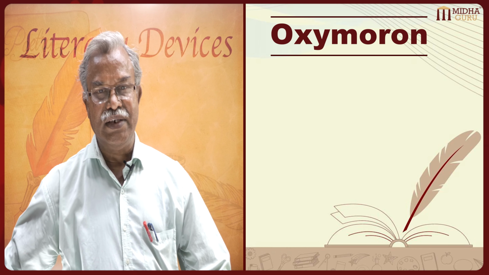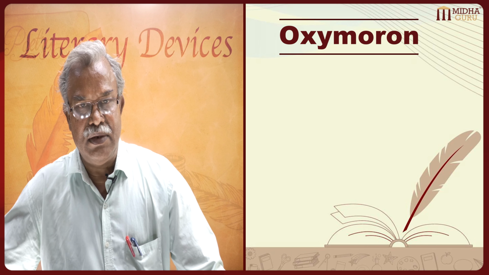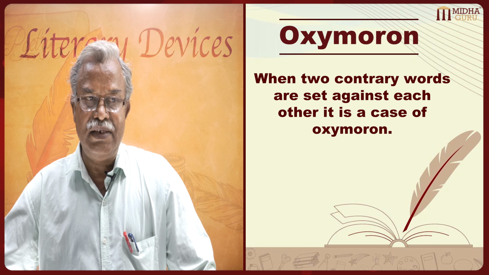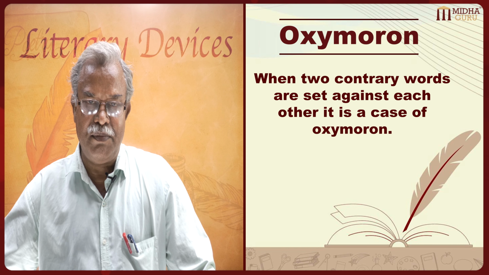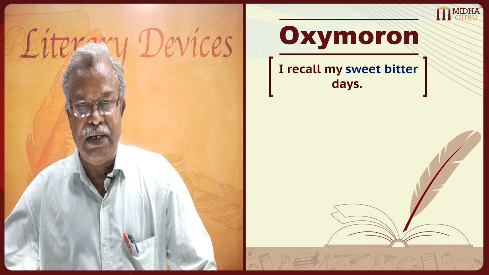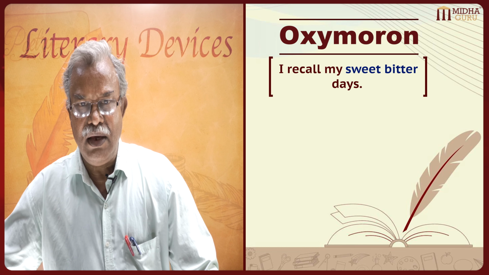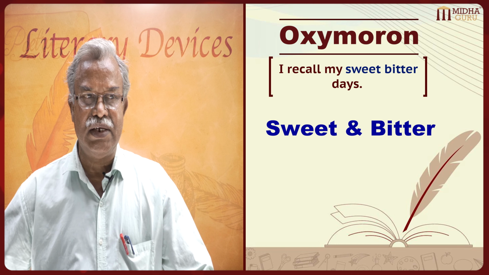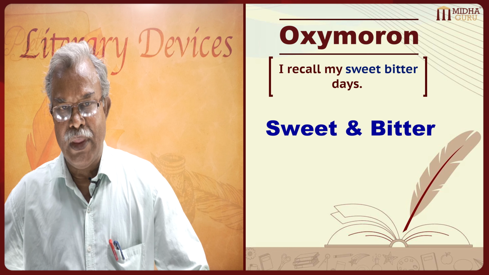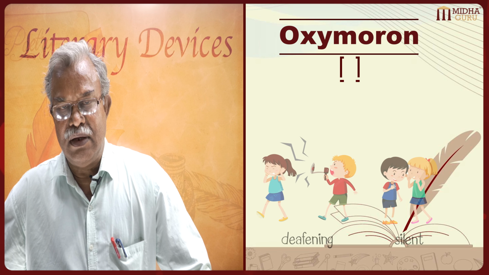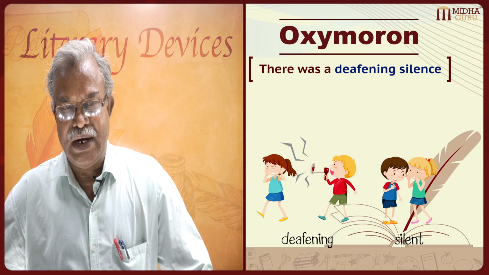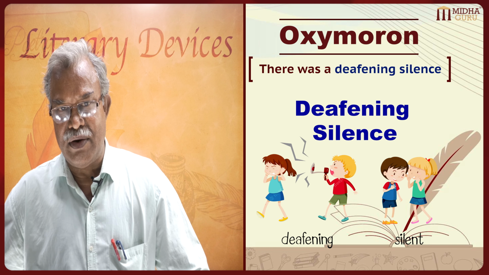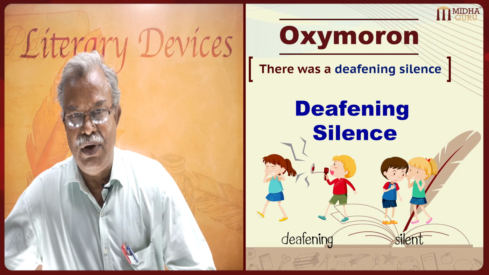Next is oxymoron. What is oxymoron? When two contrary words are set against each other, it is a case of oxymoron. For example, I recall my sweet bitter days. Sweet and bitter, two contrary words set against each other. One more example: there was a deafening silence. What kind of silence? Deafening silence. Deafening also and silence also. So again, two contrary words set against each other. So these are cases of oxymoron.